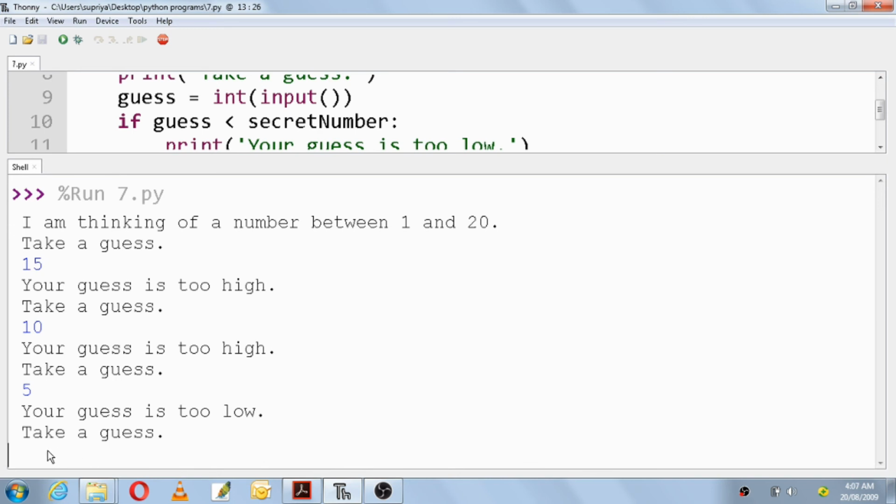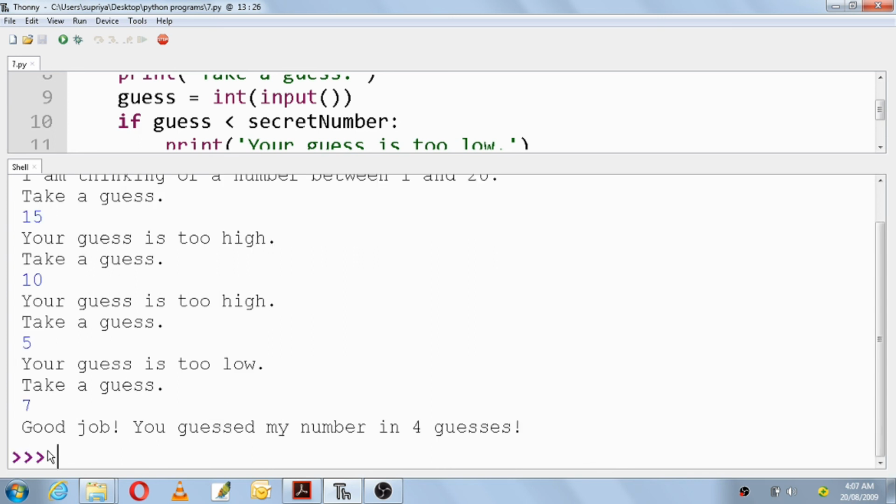So I'll choose a number between 5 and 10. I'll choose 7. Enter. What you can see here is that the number chosen by the rand int function was 7, and it has printed, good job, you guessed my number in 4 guesses. So in 4 guesses I was able to find the number, and it is 7. The random number is already chosen by a function, and you have to go on guessing it. The secret number will either be high or low, and based on that you have to guess.